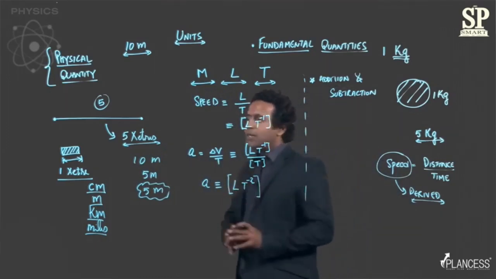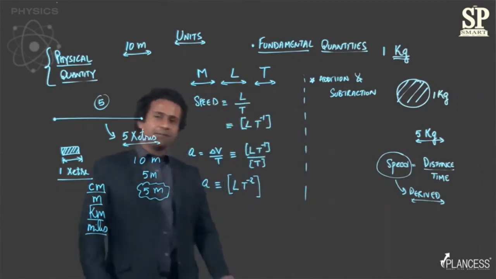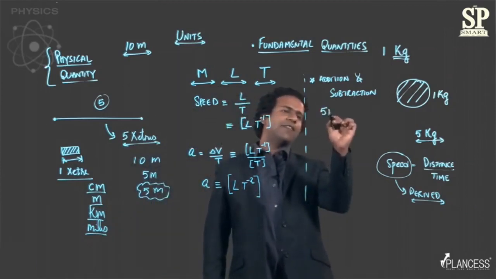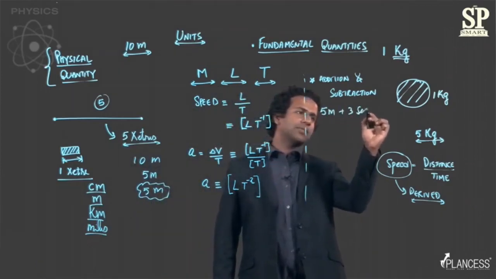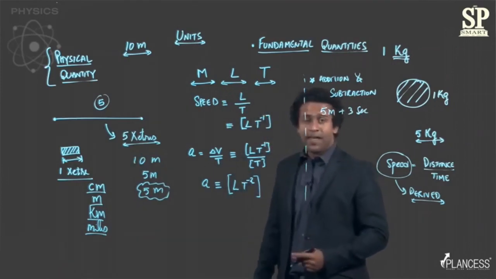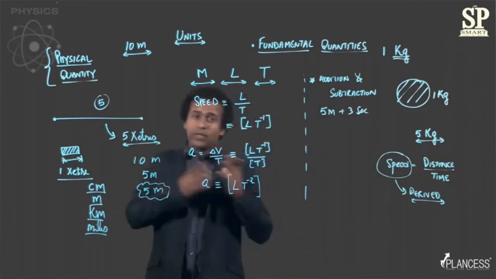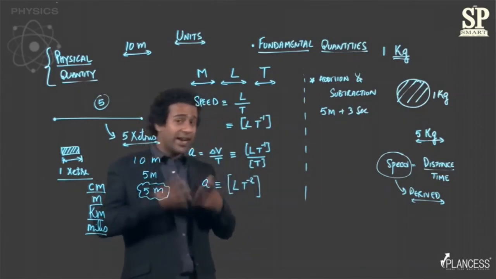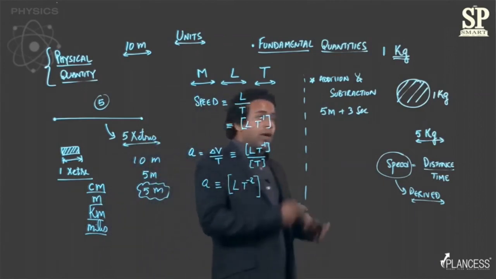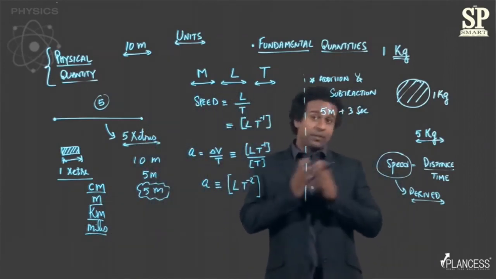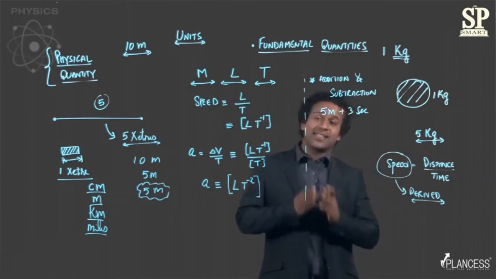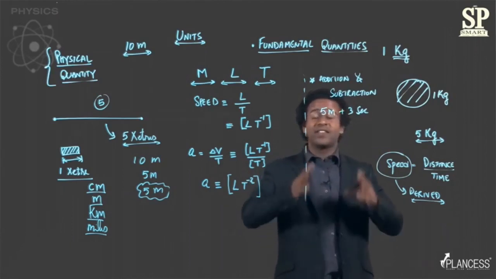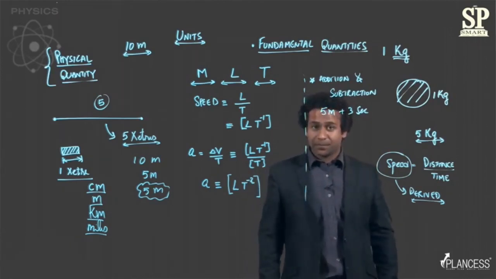Now coming to the point of addition and subtraction, think about it. If I tell you that I add 5 meters to 3 seconds, does it make any sense? You cannot add length to time, right? Because it does not have any physical interpretation or meaning. So if you add or subtract two quantities, it makes sense if and only if the two quantities have the same physical dimension, right?